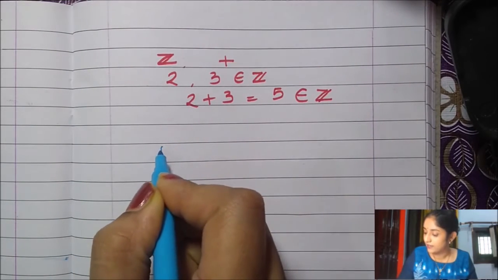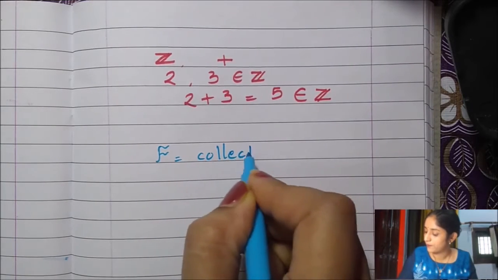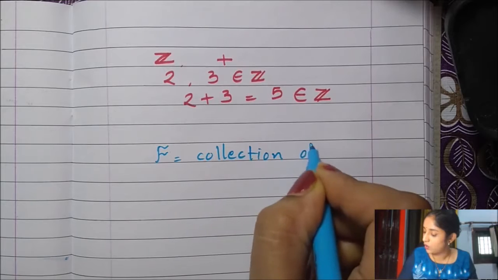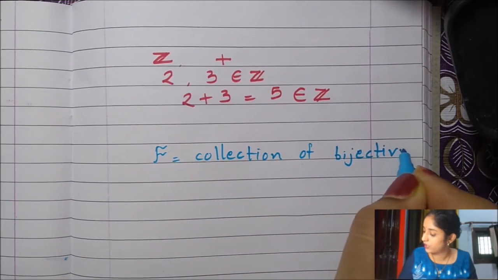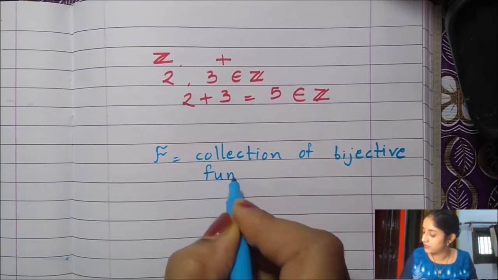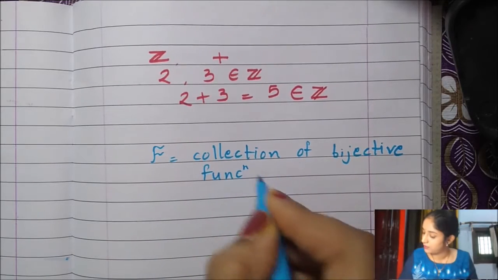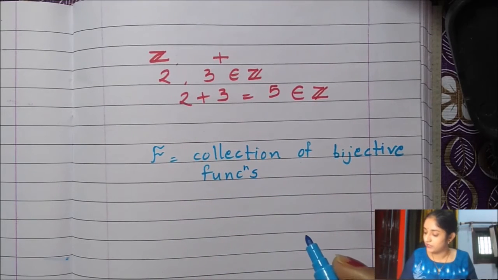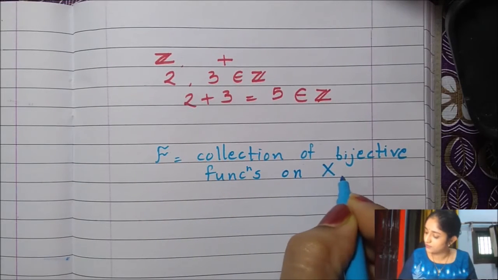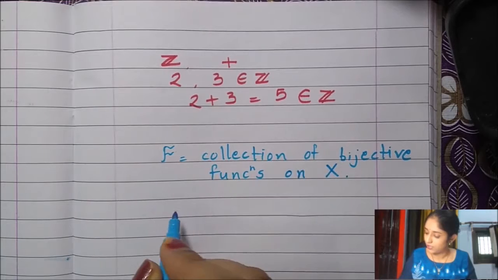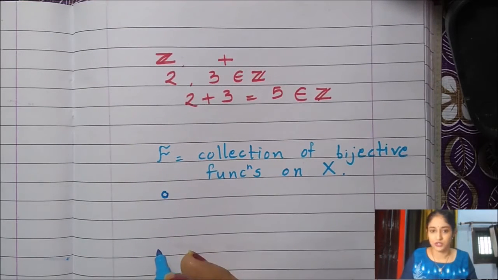Let's say that F is a collection of all bijective functions. Bijective functions means we know they are one-one and onto. It's a collection of bijective functions on some set X, and we define an operation called composition.